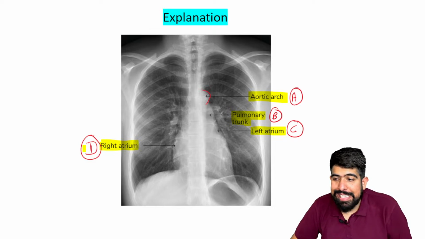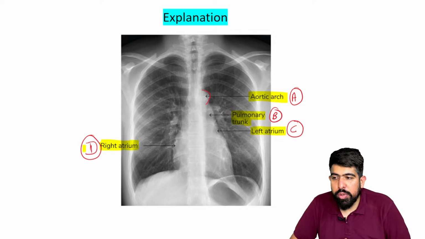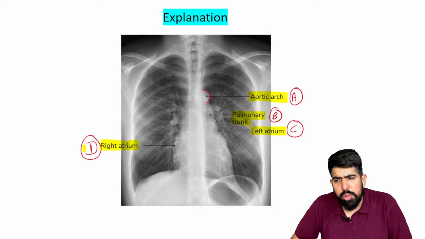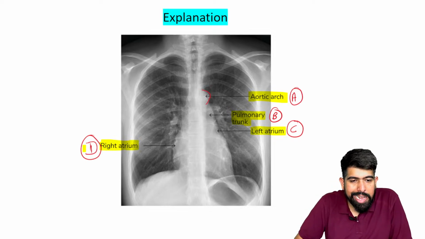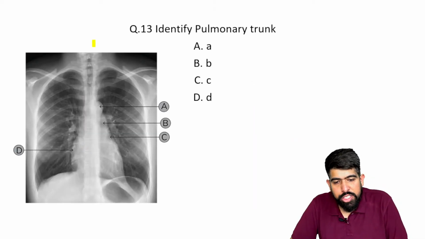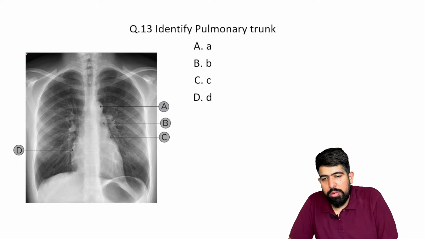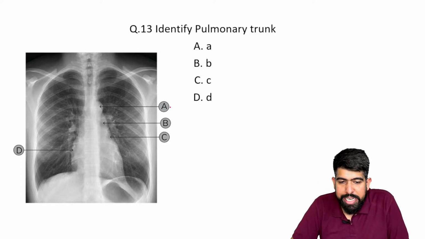So this can be asked as a radiology MCQ, although they can ask this question in anatomy also. So this will be your pulmonary trunk, so your answer should be B. Now I think you can understand that your A is your aortic notch.